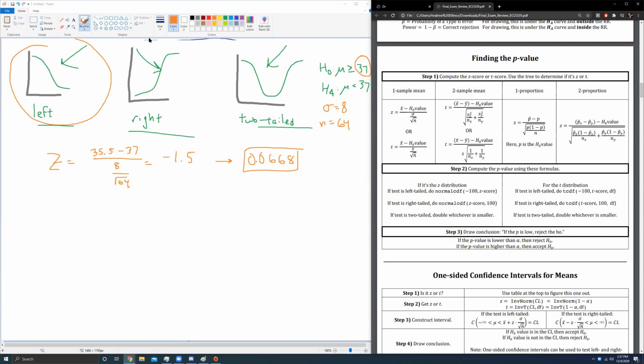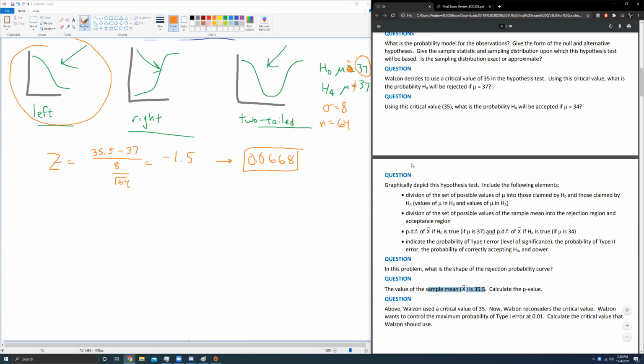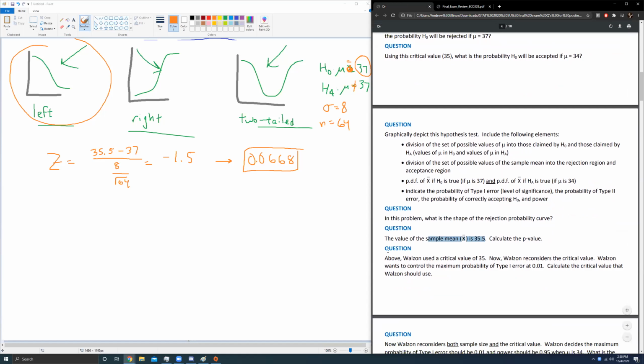If we had a two-tailed test, so let's just briefly pretend this had said equals and this had said not equals, you would have done both of these calculations and then doubled whichever one was smaller. That would have been your p-value. So bear that in mind anytime you encounter a two-tailed test and you're asked to find a p-value. You're not being asked to draw a conclusion here, so don't bother doing any of that. We're just going to skip down to the next part.